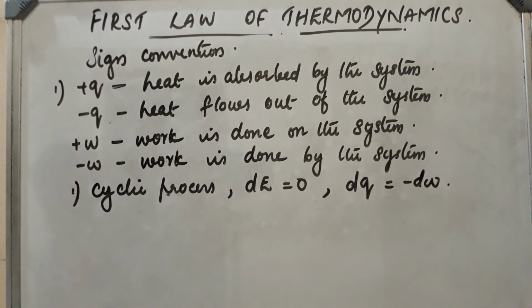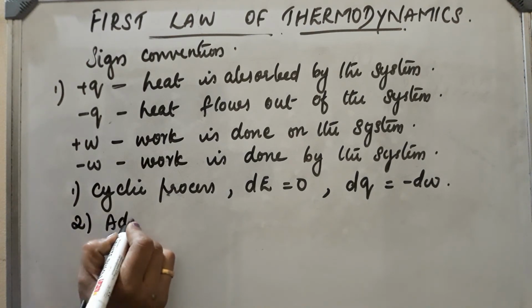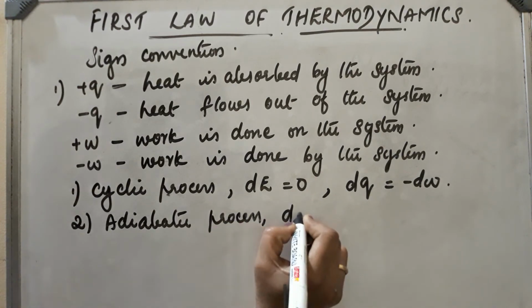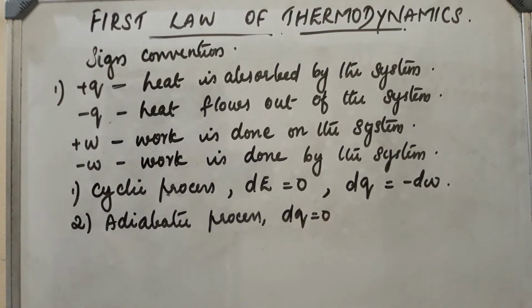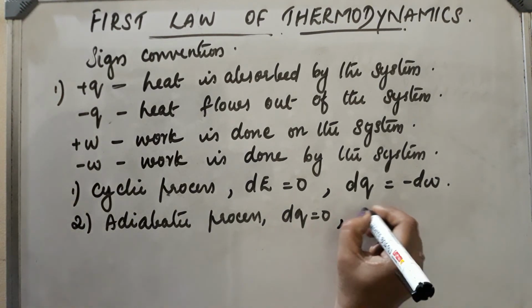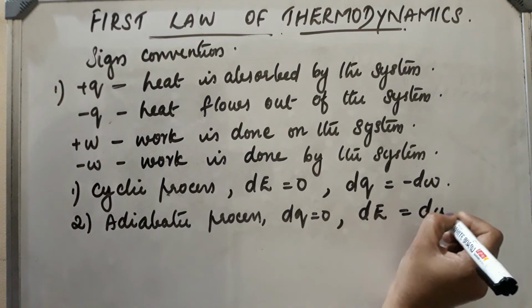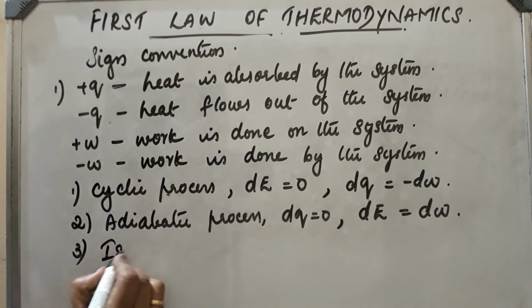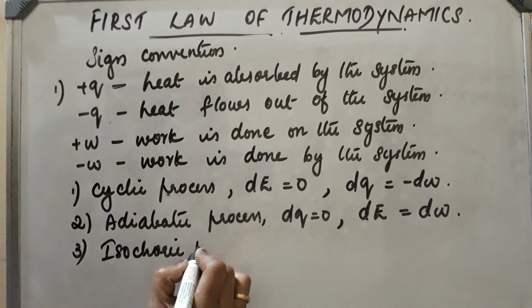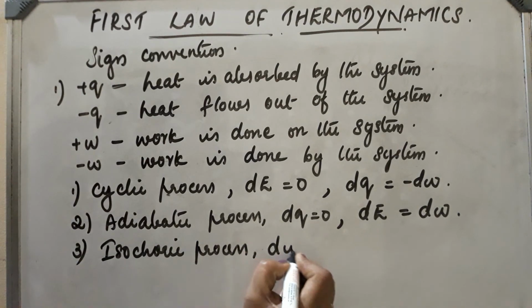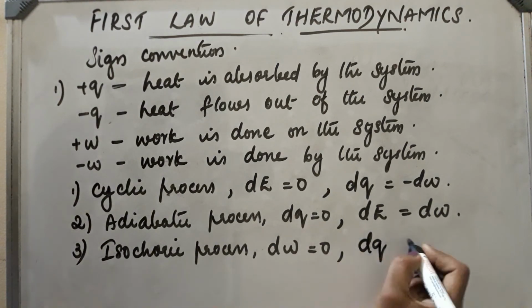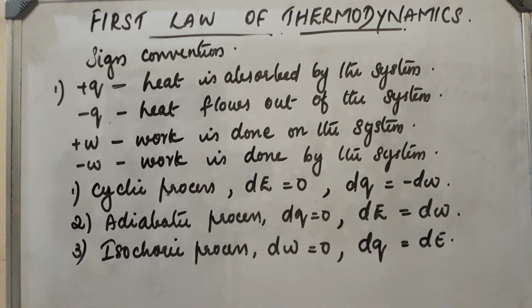Second case, an adiabatic process. In an adiabatic process, dQ will be equal to 0. There is no heat change. That means from the mathematical expression, dE will be equal to dW. Next, third case, isochoric process. In an isochoric process, dW is equal to 0. So from the mathematical expression, dQ will be equal to dE. These are the special cases of the first law of thermodynamics.